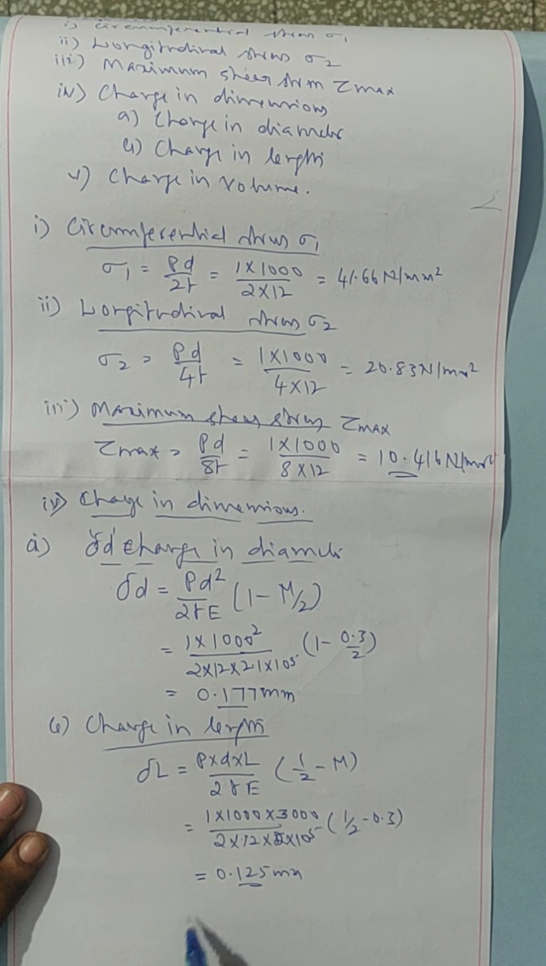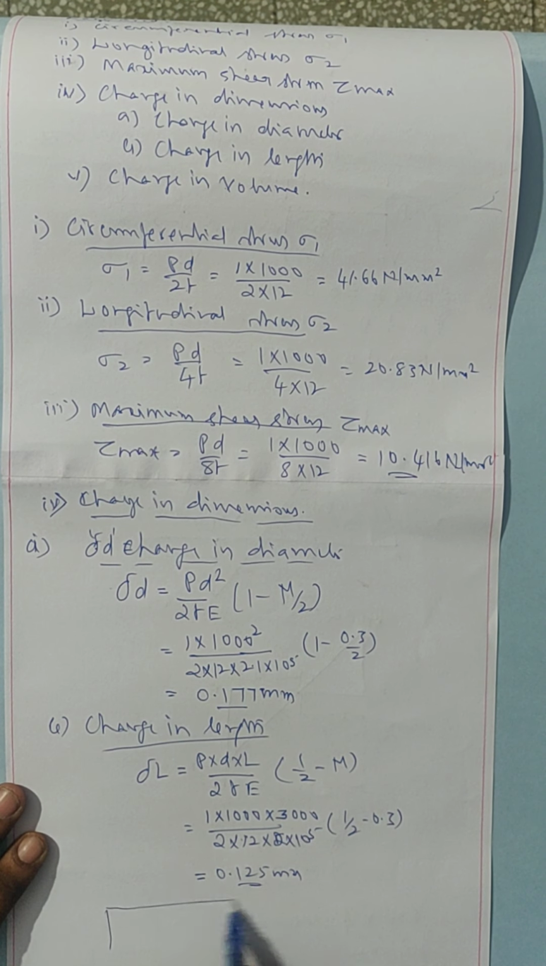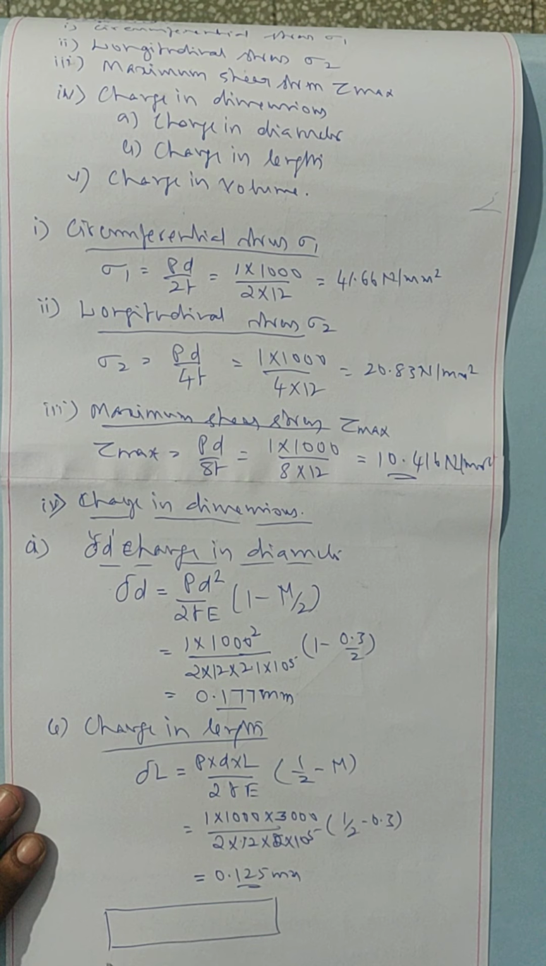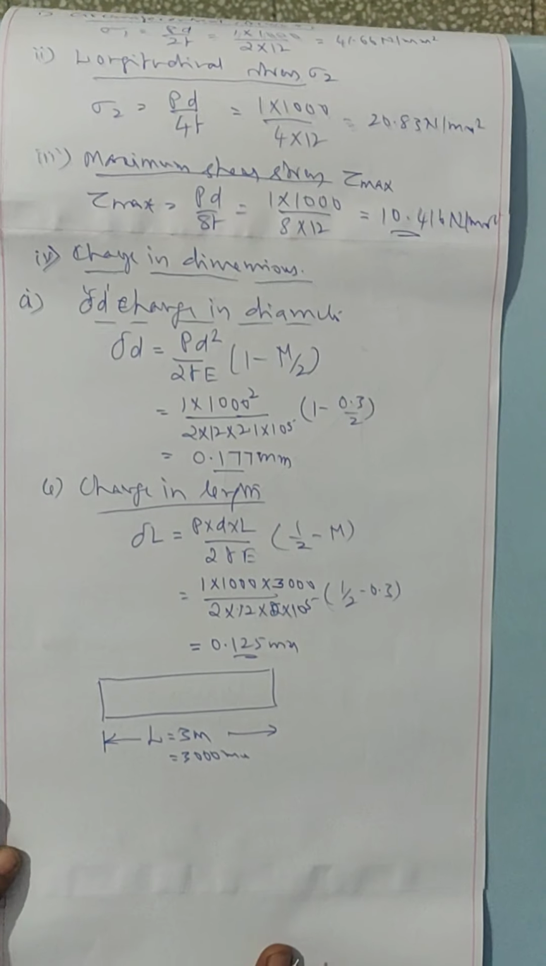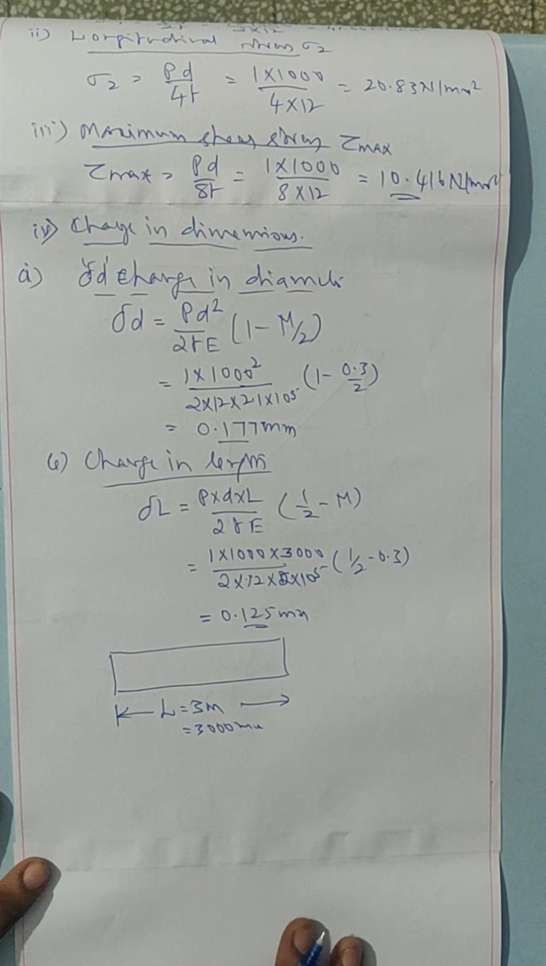The length of the cylinder is given as 3 meter. L is 3 meter, it is equal to 3000 mm. Length is given 3000 mm.